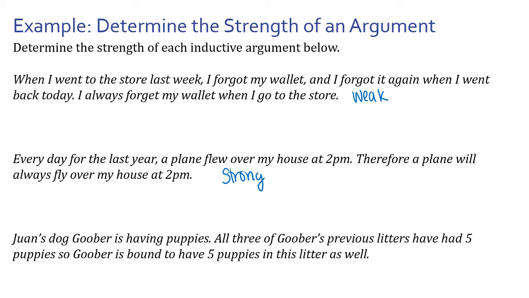No. But that's pretty significant that all 3 of the last ones have. So I'd say this is moderately strong, in my opinion. And again, you could say, not weak, but not strong, like in the middle. Again, it's subjective, but it's just explaining why you feel the way that you feel.